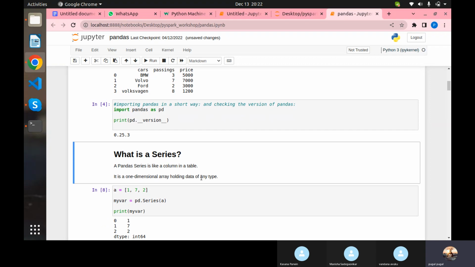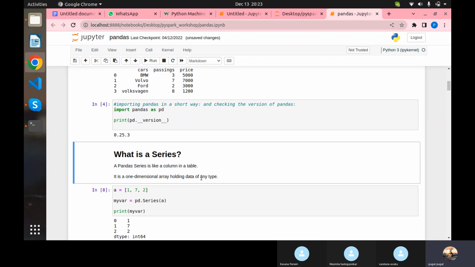Series. I remember that I've shown you the numpy file, right? That holds one-dimensional arrays, two-dimensional arrays, three-dimensional arrays, four-dimensional arrays. So those things we have all seen. So we have data frame as well as series in pandas.